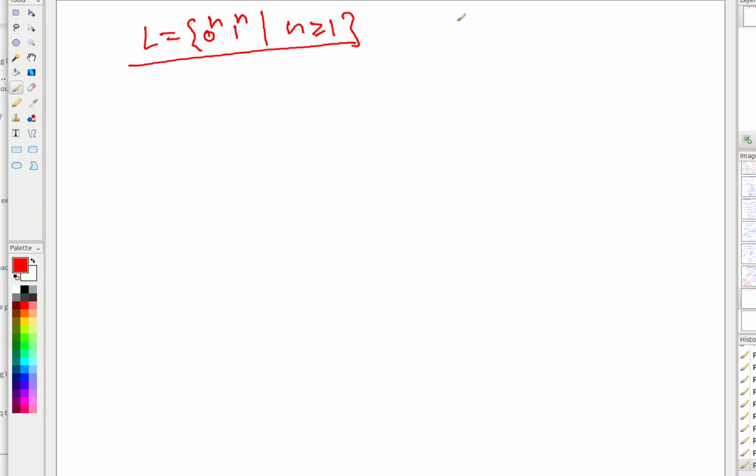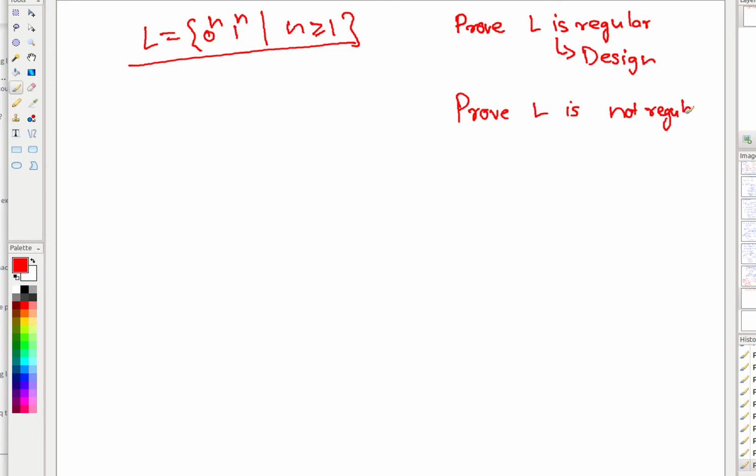So always remember, whenever you want to prove that L is regular, there is a single way: you need to design a machine. And whenever you want to prove that L is not regular, use the pumping lemma.